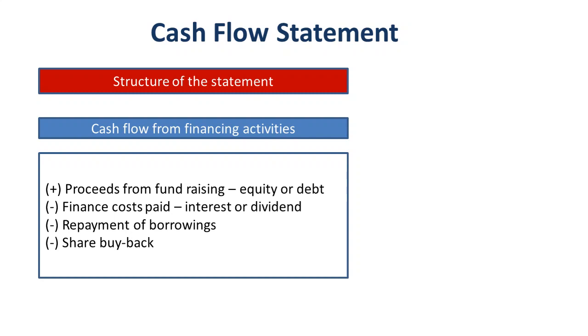Now, generally speaking, if a company is able to generate positive inflows in this category, it means that it is actively raising funds either through equity, debt, or a combination of both. While on the other hand, if a company is generating negative cash flows from this category, it means that it is either at a mature stage or has a surplus amount of cash to pay back its borrowings, to pay back its equity, or interest or dividend.